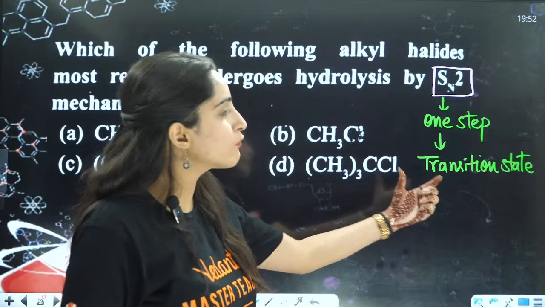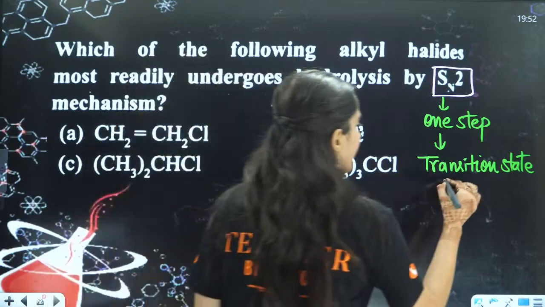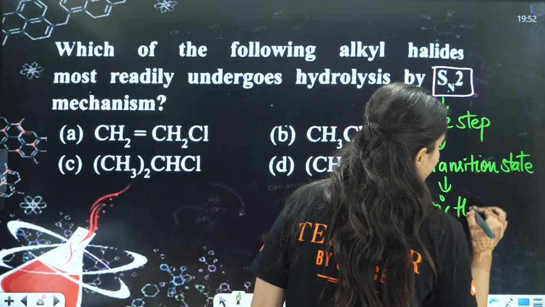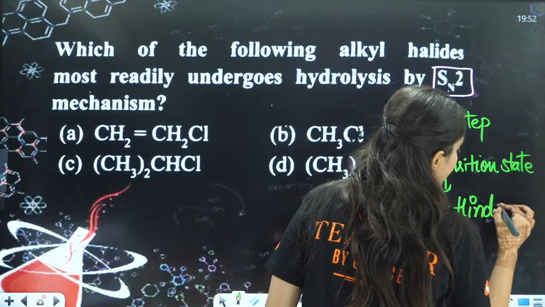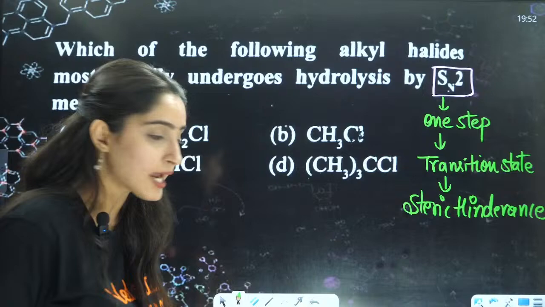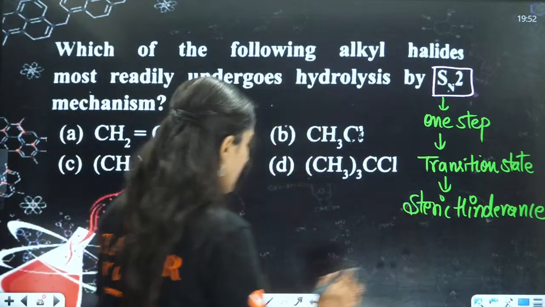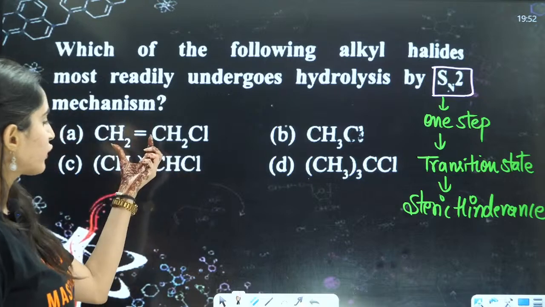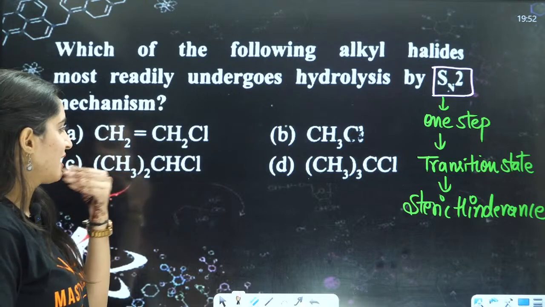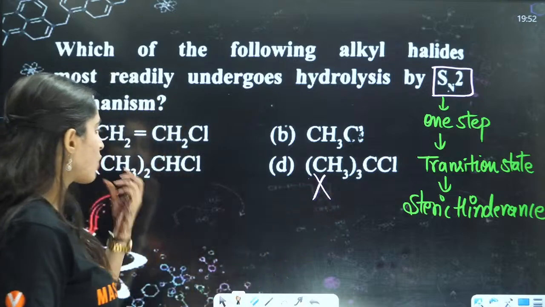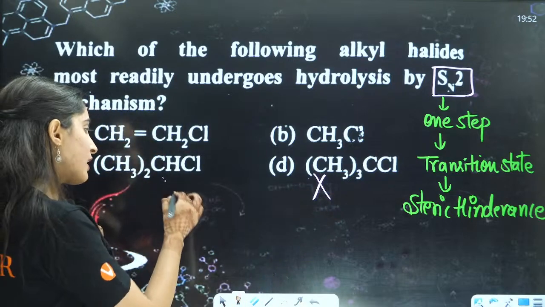So when we want a transition state, in that case we will focus on the steric hindrance, right? Let us see which has the least steric hindrance here, right? If we talk about this, this is definitely a big no. This also has 2 methyl groups here, again a big no.